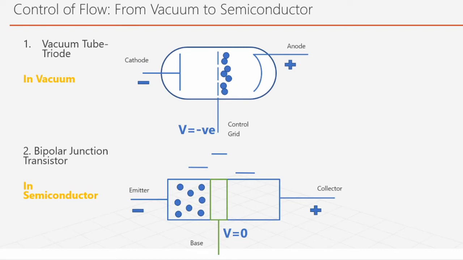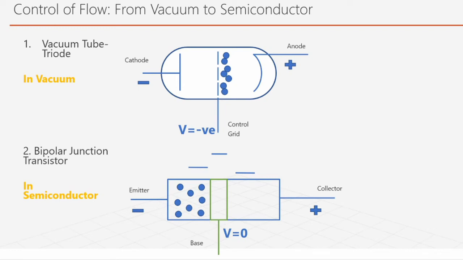What happens is, normally when we apply a voltage between emitter and collector, current won't flow because there is a barrier over here. This base acts like a barrier. It's made of a different type of material. So when you apply a voltage, there is like a barrier or a hill for the electrons to climb. This is the energy levels. Here energy is low, here energy is high. So it needs to cross this barrier. Only highly energetic electrons can cross this barrier.